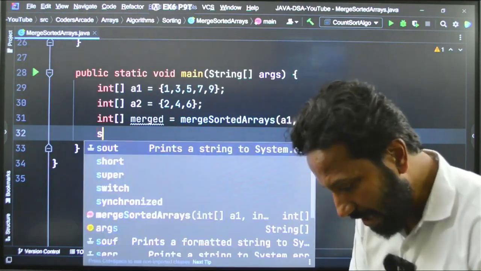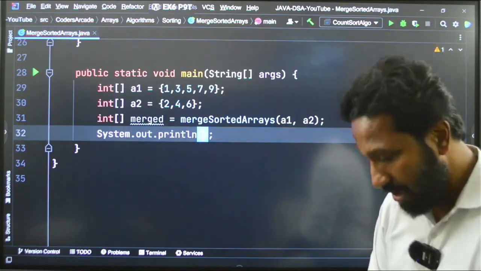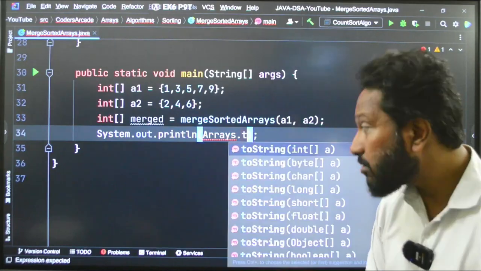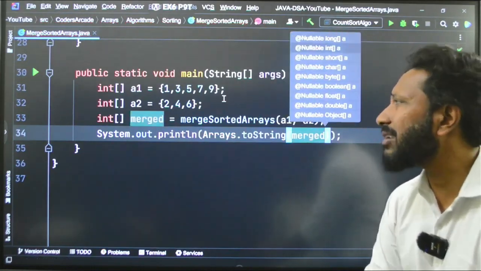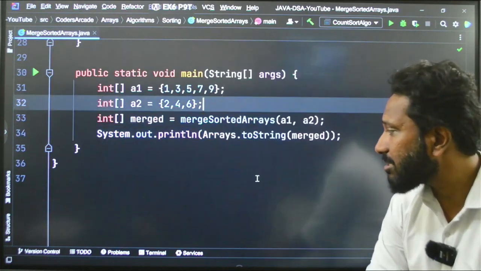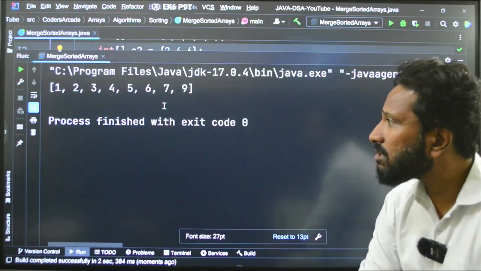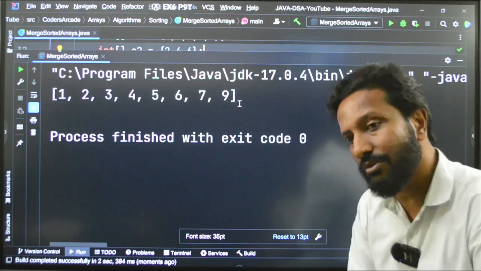Fine. So, I will say sout. I have already told you this function many a times. Arrays dot toString, pass my merged array. Okay, let's verify if this is really working or not. I'll run this. See 1, 2, 3, 4, 5, 6, 7, 9. That is working absolutely fine.